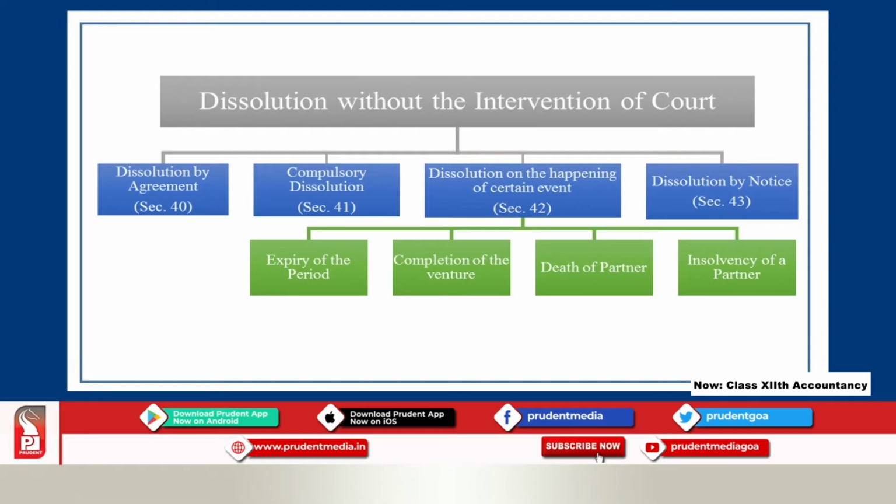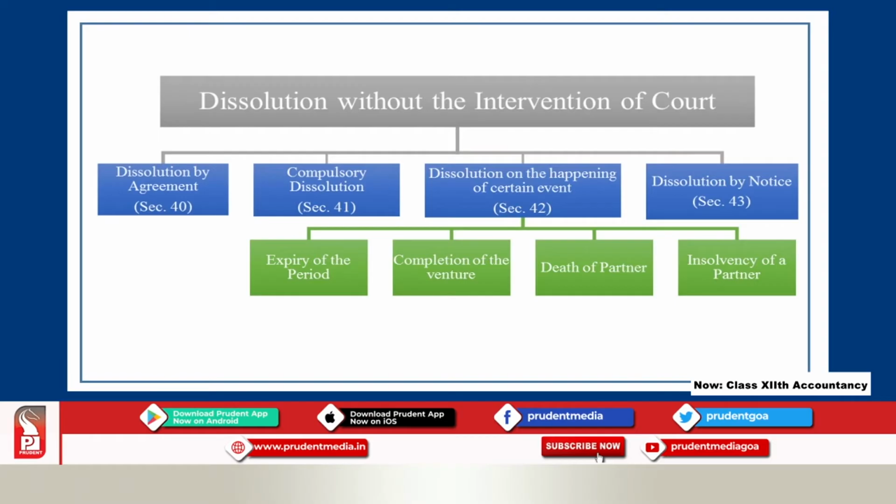Now, due to certain circumstances or situations, partners are forced to close down their partnership firm. One is on the expiry of the period. As you all know, we have a partnership firm formed for a specified period. On the expiry of the period, the partnership firm will be closed down.